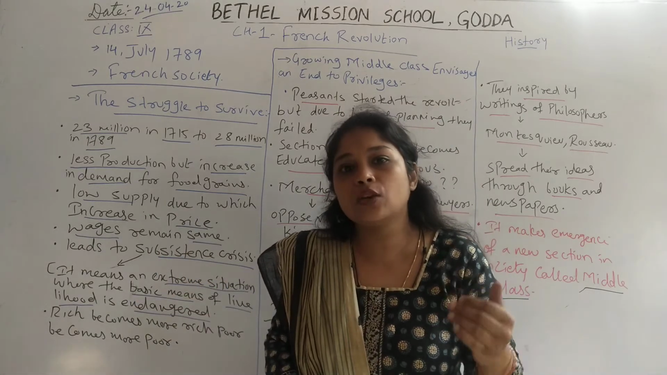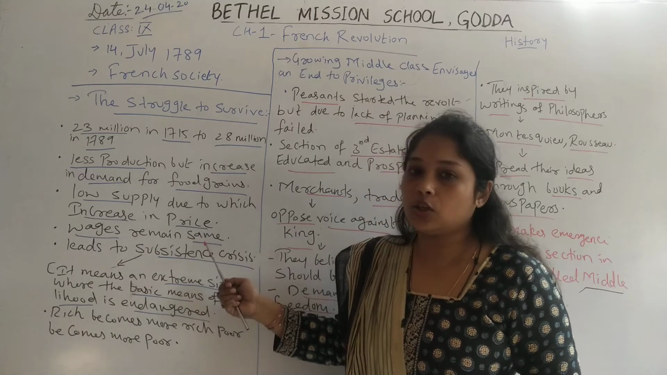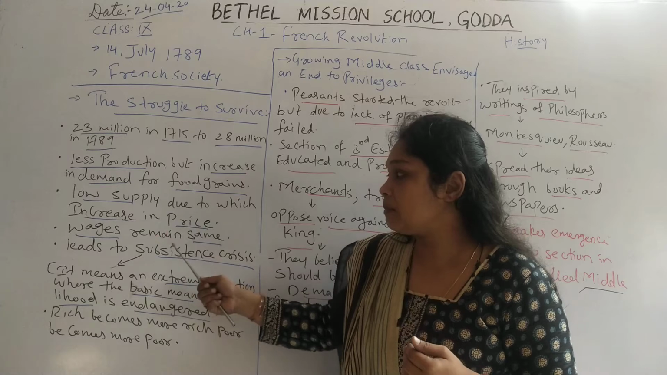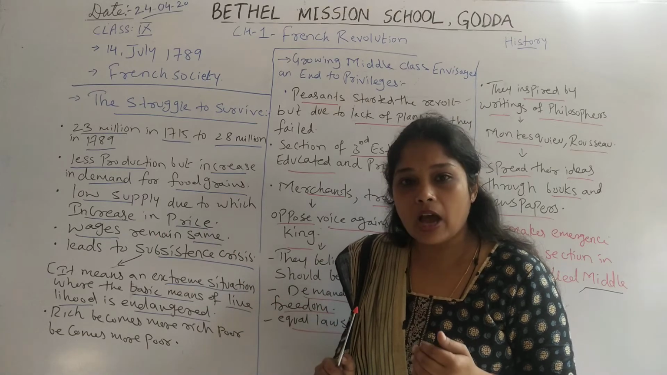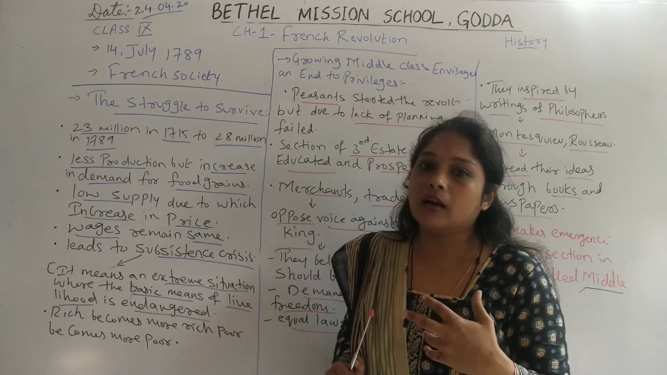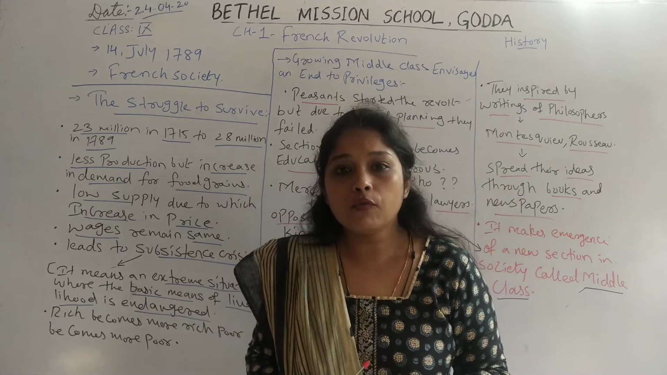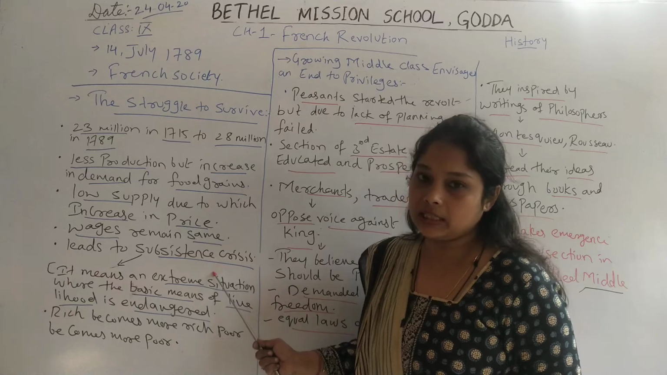But as prices of food grains increased, wages remained constant. Wages did not increase, because of which people of the third state were facing a problem to buy basic commodities, or to fulfill the basic need of food grains, which leads to the problem of subsistence crisis.